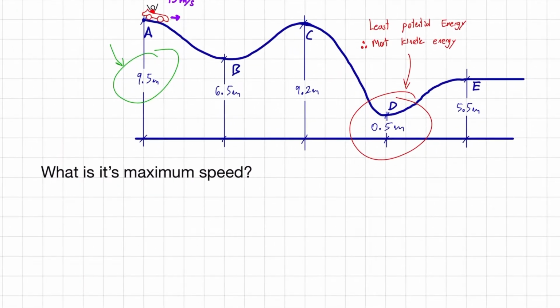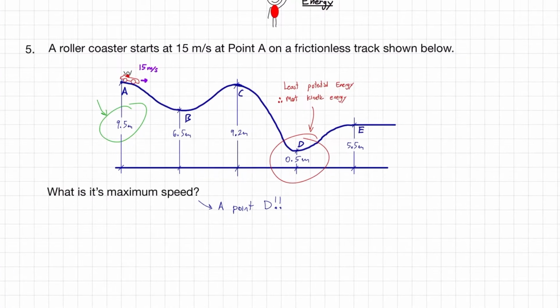So what is the maximum speed? We know it's at point D. Again, just because it's the lowest point, the least potential energy, and therefore that potential energy has to be turned into something. It's turned into kinetic energy.